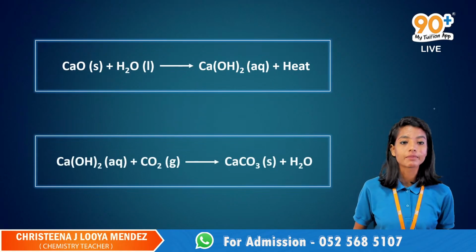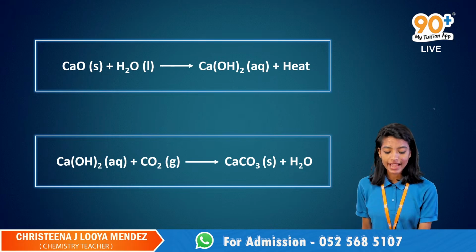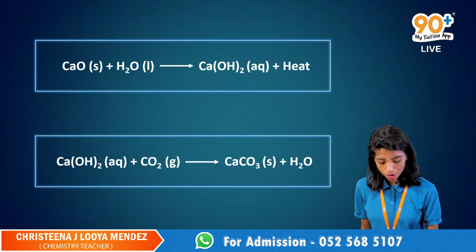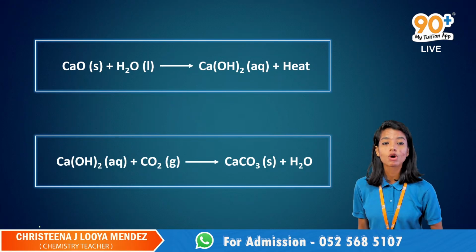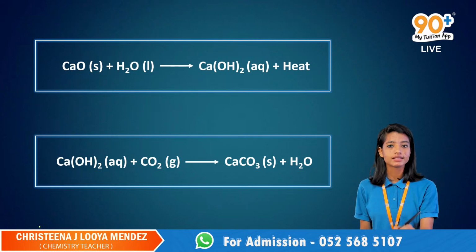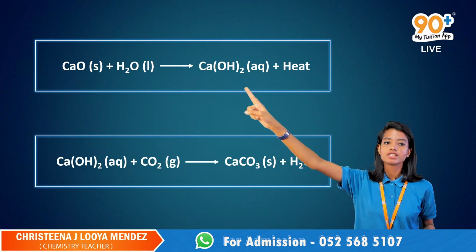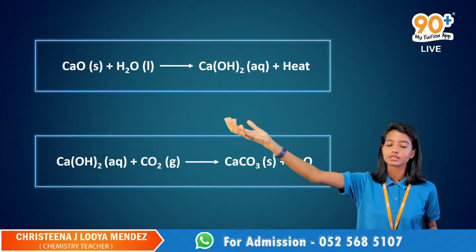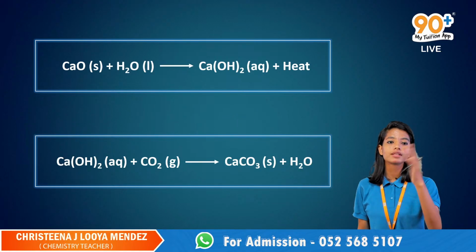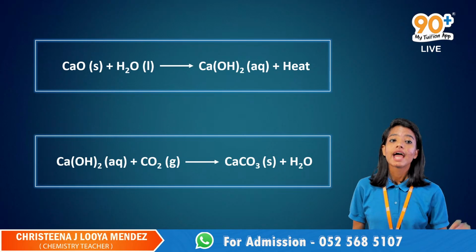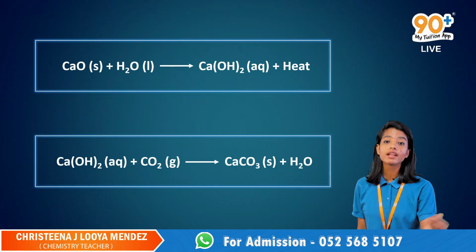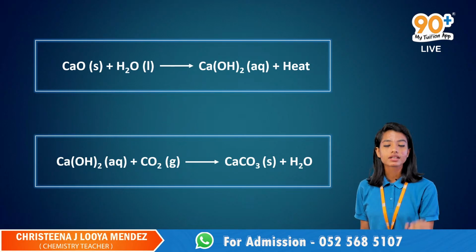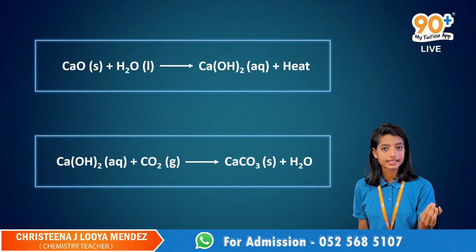The equation. Okay. So here we had an equation. CaO is nothing but calcium oxide, which reacted with the water to get calcium hydroxide. We got the calcium hydroxide. Now we put that calcium hydroxide on the walls, and that calcium hydroxide was reacting with the carbon dioxide that is present in the air.